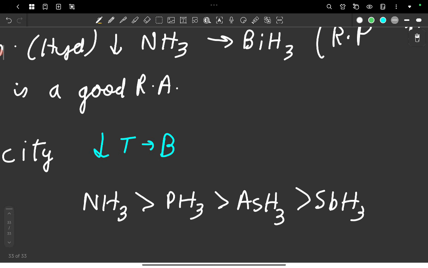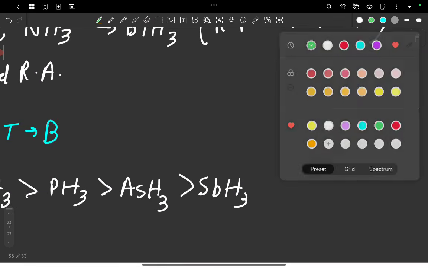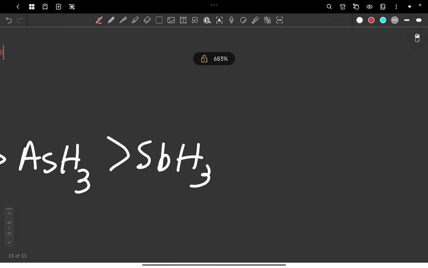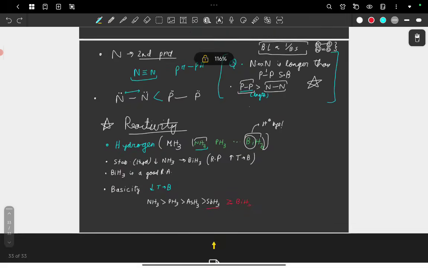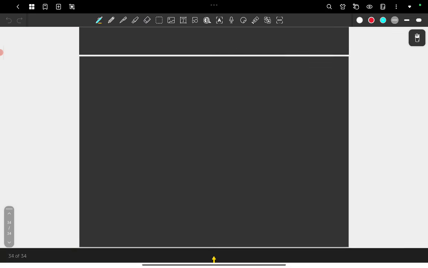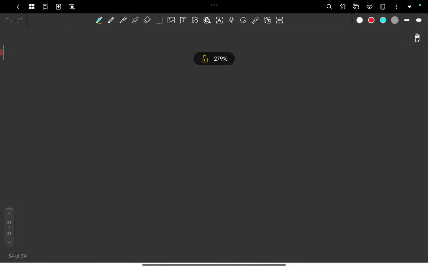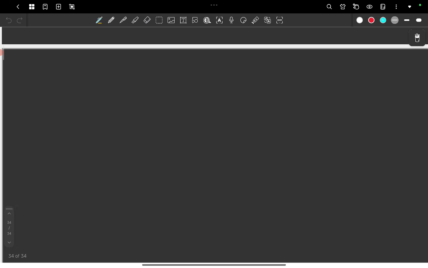But there's again a half exception to this, where the basicity of SbH3 is more or less greater than or equal to that of BiH3. Now this is a half exception because it might be equal, we are not sure. So that was it about hydrogen's reactions with the group 15 elements.